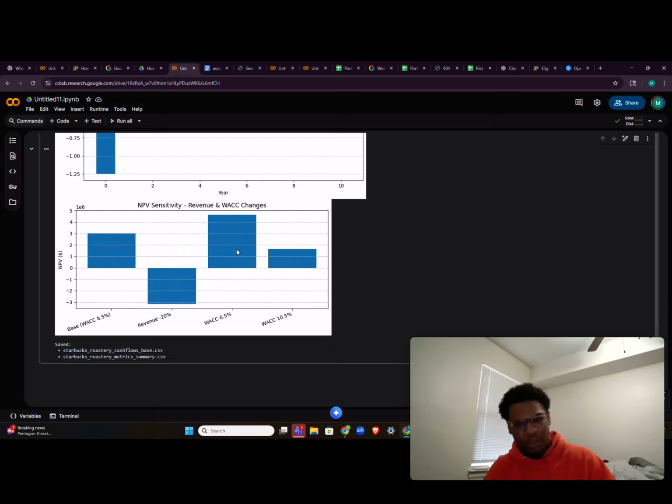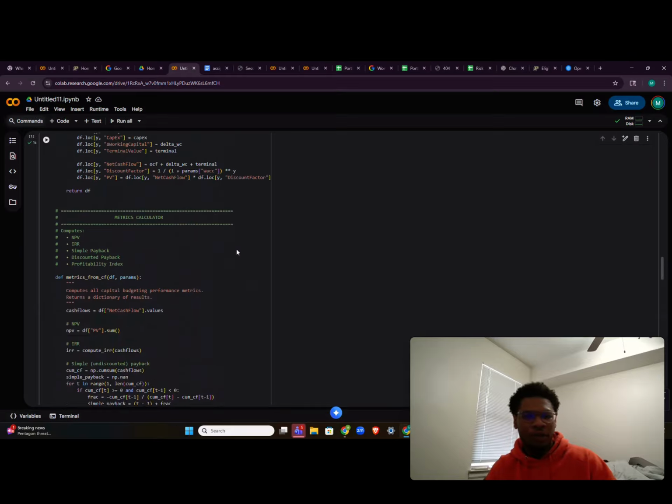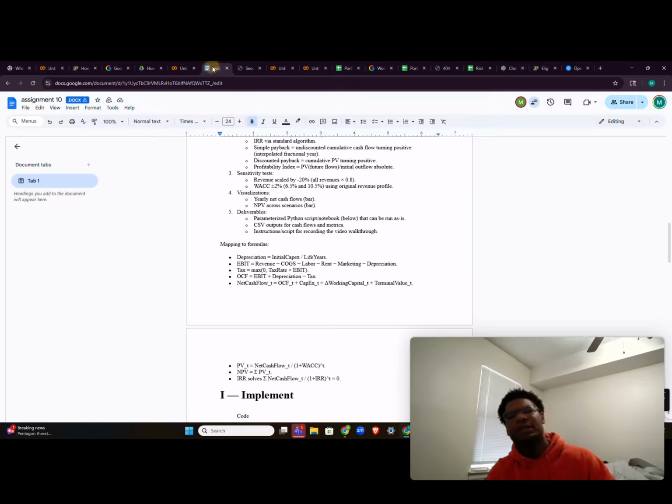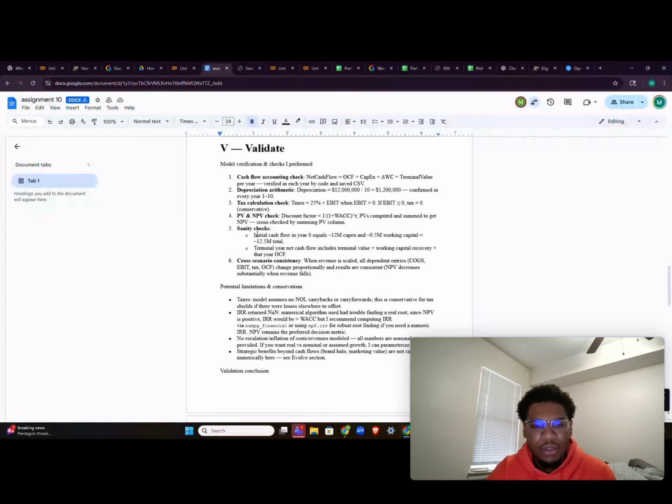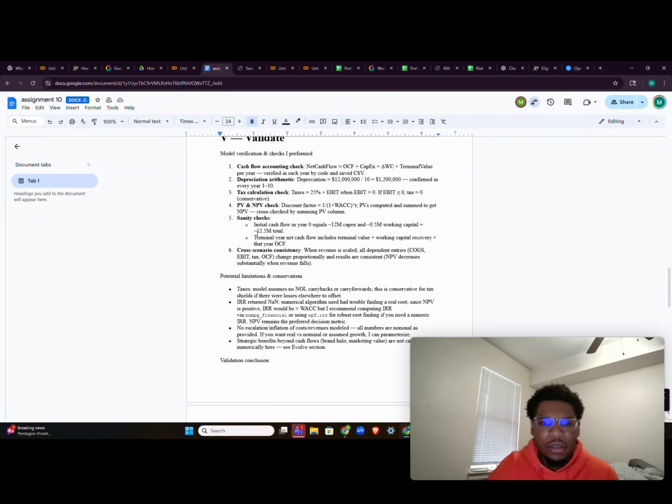My bad. And so now that we've gone over the code, we can go back into our validate step. So these are the checks we performed, and these are just the numbers. These are conservative estimates, and they're verified in the CSVs. The sanity checks were right here.